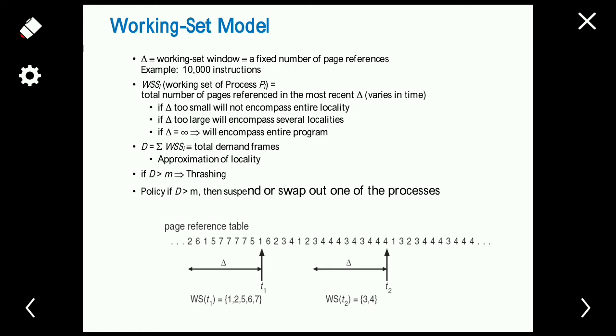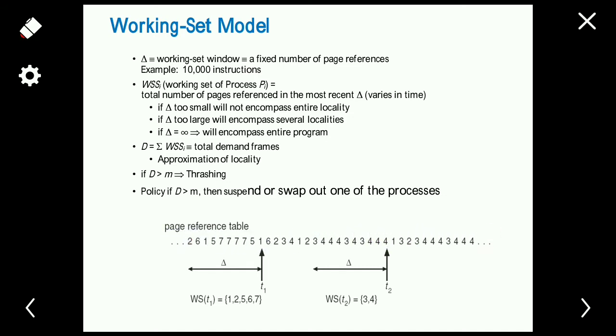If a page of a process is active, then that page is present in the working set of that process. If a page is not used for some time, then that page will be dropped from the working set.